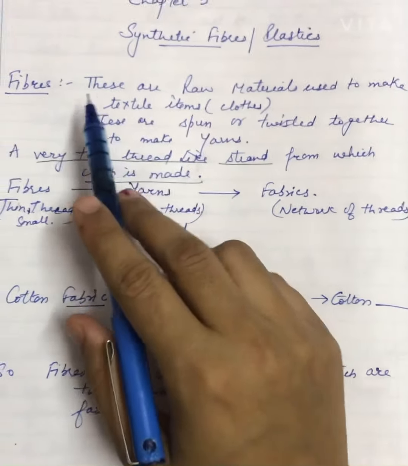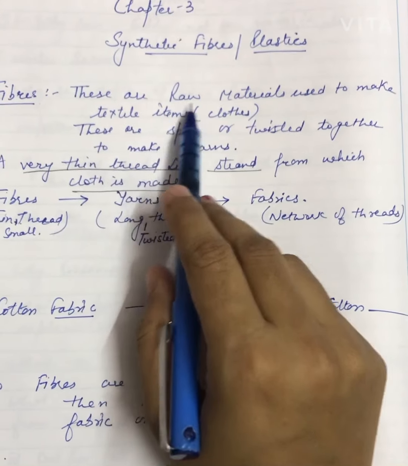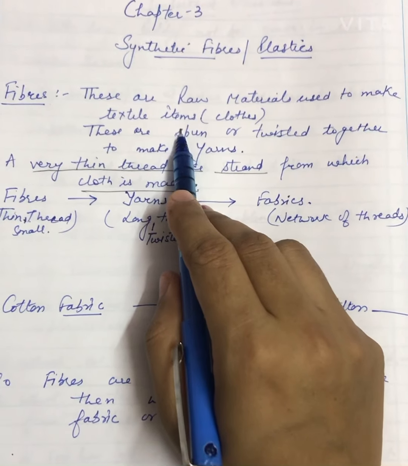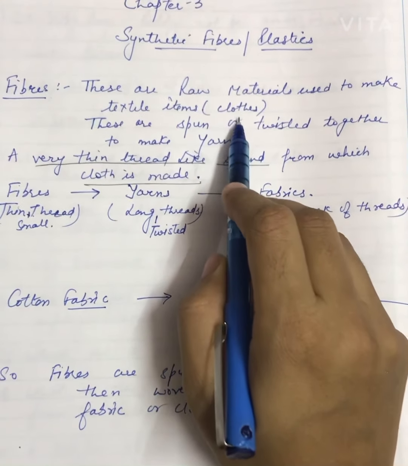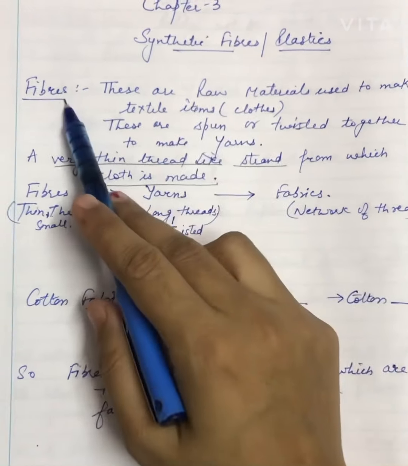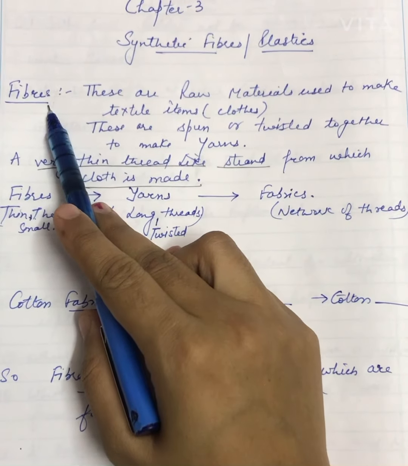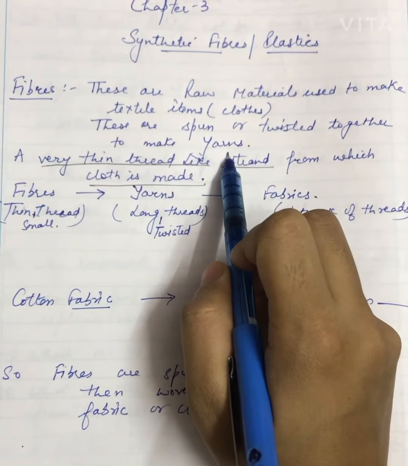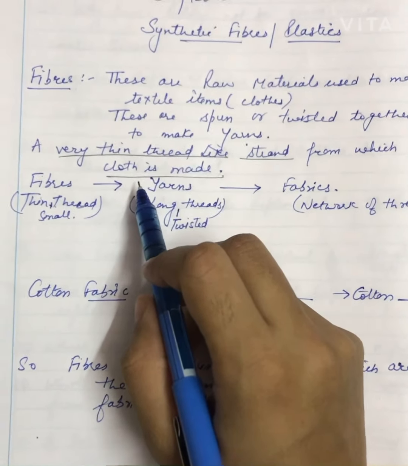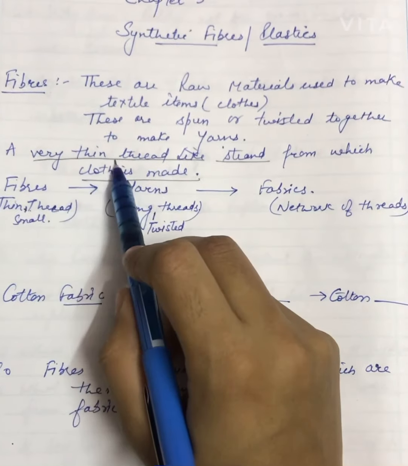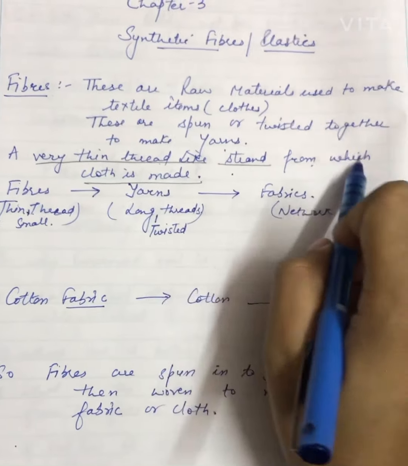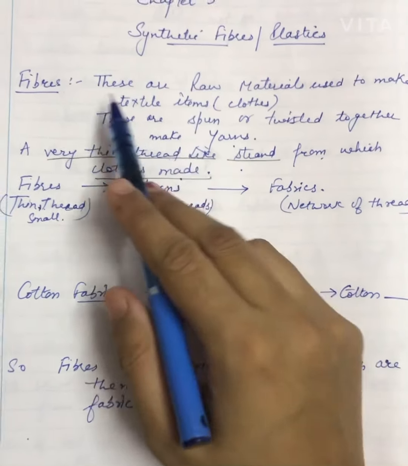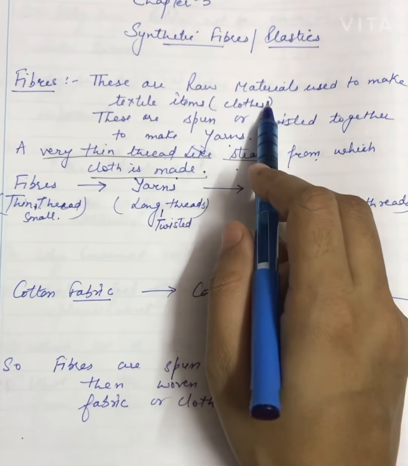So, what are fibers? These are the raw materials which are used to make textile items. What are the textile items? They are the clothes. Fibers are the raw materials from where the clothes can be made. These are spun or twisted together to make yarns. So what would be the definition of fibers? A very thin thread-like strand from which cloth is made. जिससे हम cloth बनाते हैं. That is called a fiber, or these are the raw materials.